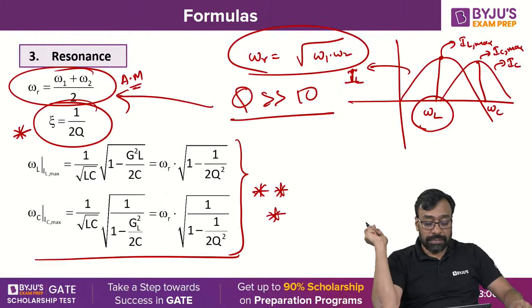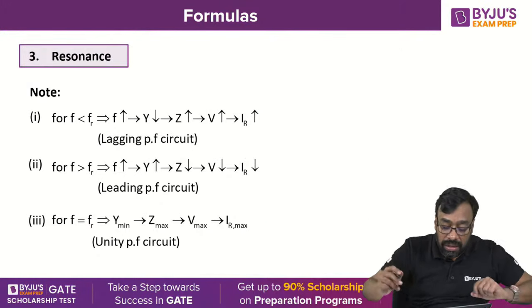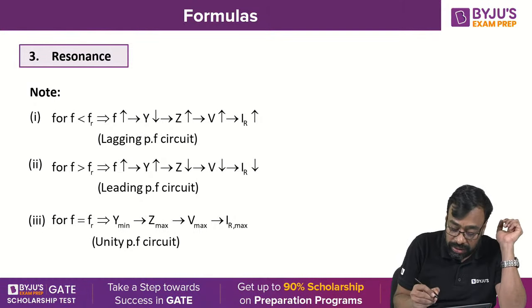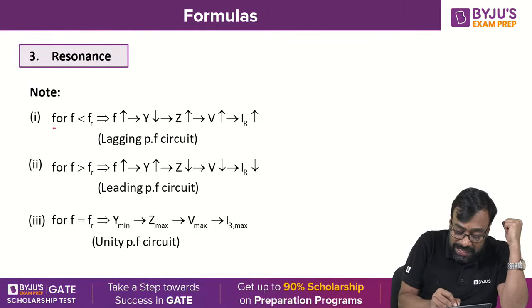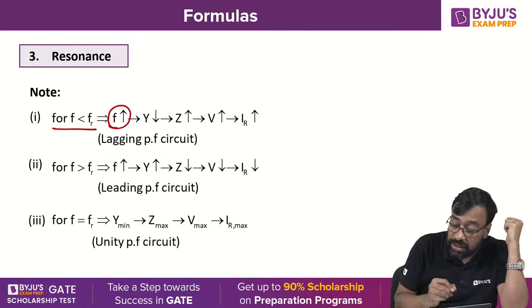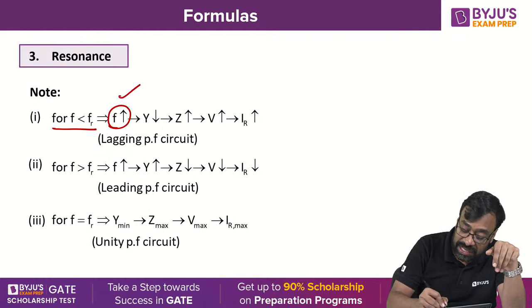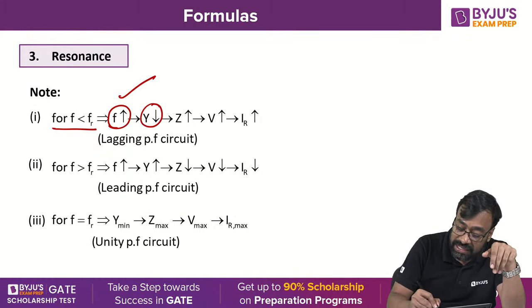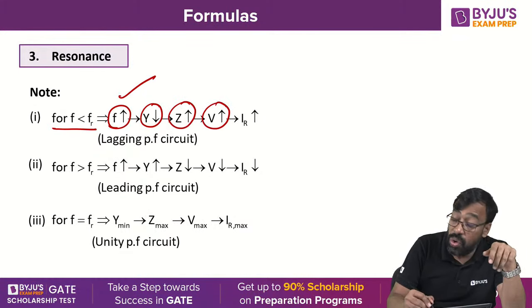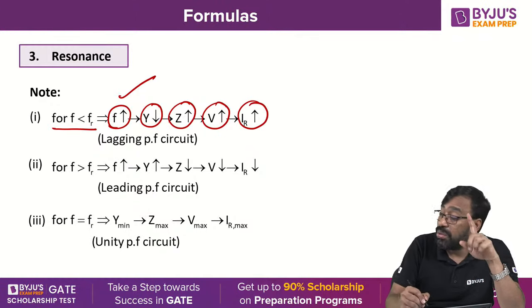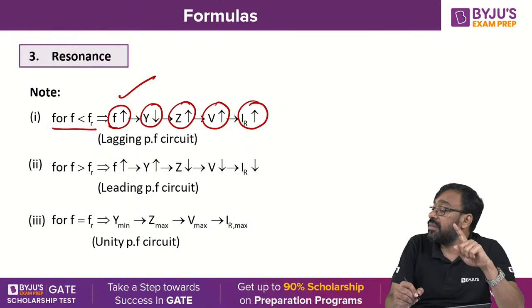Well, here, in the case of parallel resonance, F less than Fr: for all frequencies less than the resonant frequency, when the frequency is increasing, admittance will be decreasing, impedance will be increasing, voltage will be increasing, current through the resistor will be increasing.